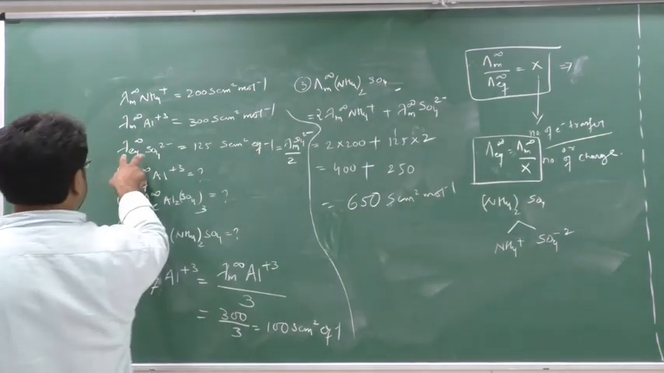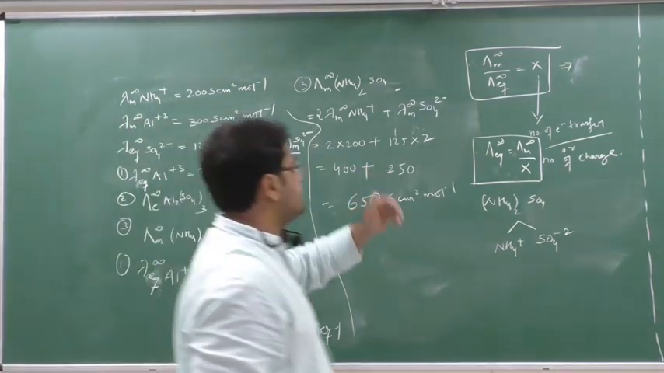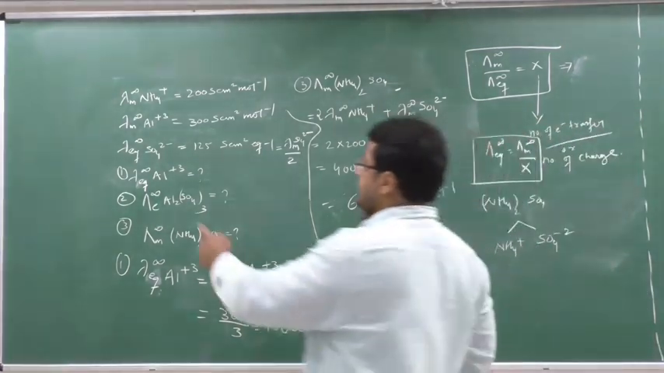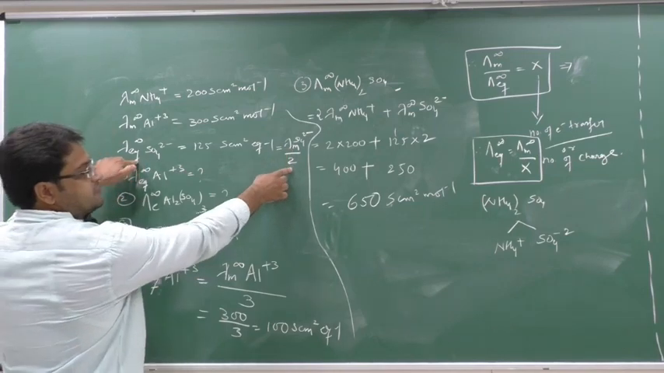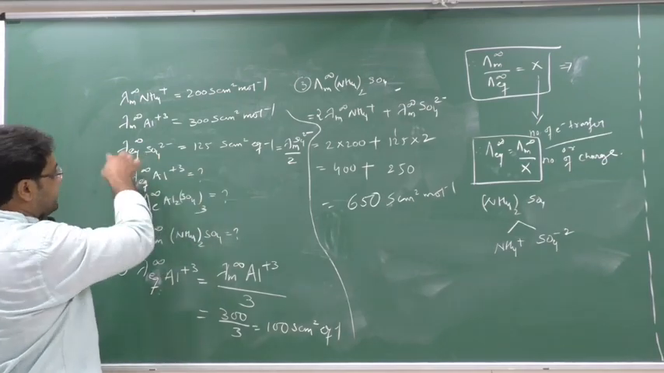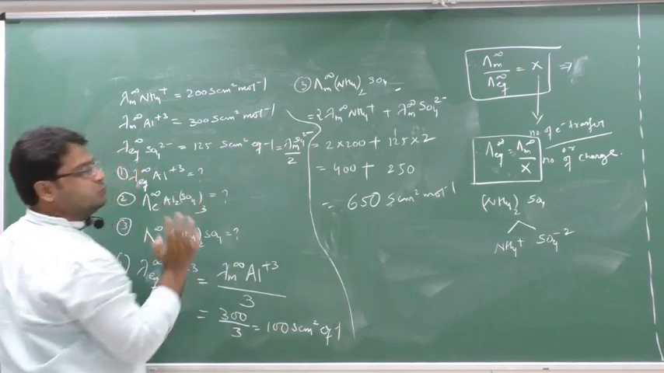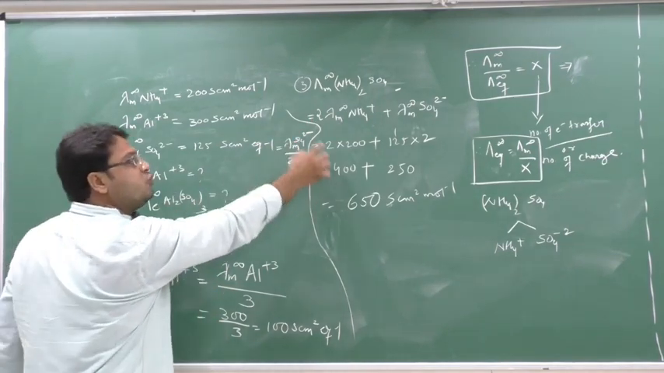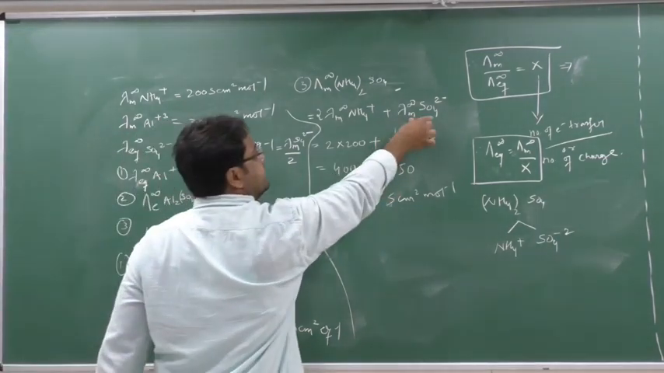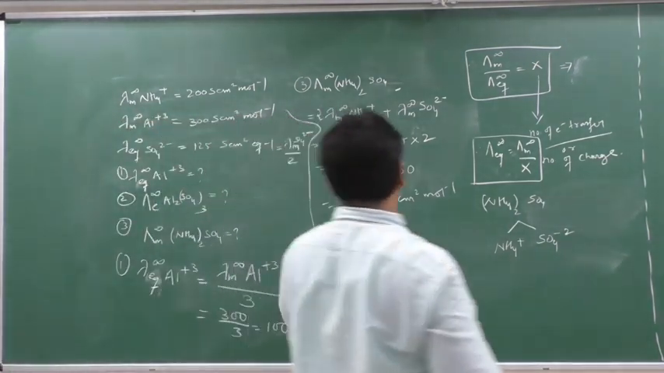But the question has given the lambda EQ of SO4 2 minus. How to convert it into lambda m SO4 2 minus? With this relation: lambda EQ equals lambda m by number of charge. What is the number of charge of SO4 2 minus? 2 charge. So this 125 is equal to lambda EQ, and this 125 is also equal to lambda m SO4 2 minus by 2. But I need only lambda m SO4 2 minus. So these two will multiply with this. So I get here lambda m SO4 2 minus equal to 125 into 2. So I got this answer.